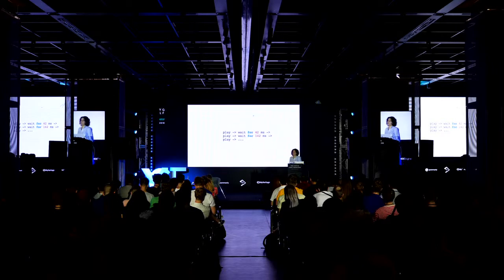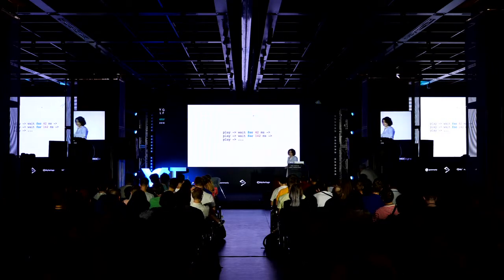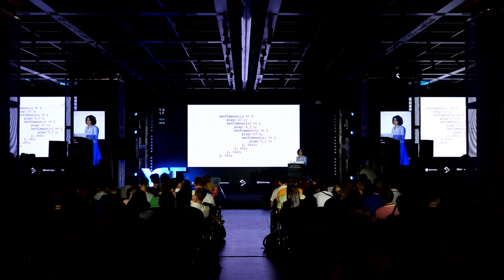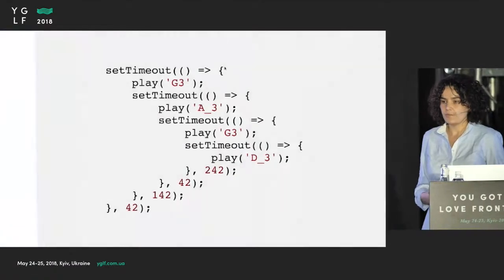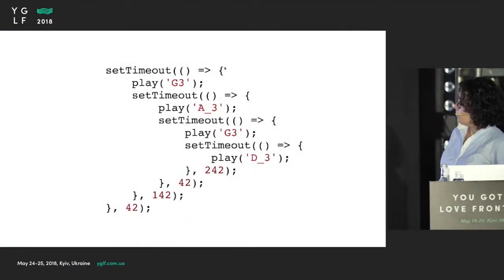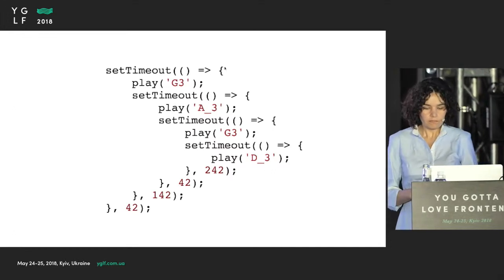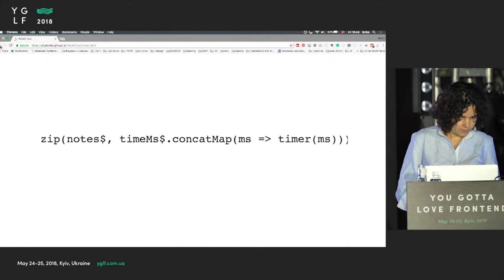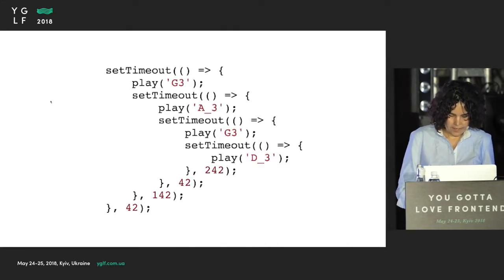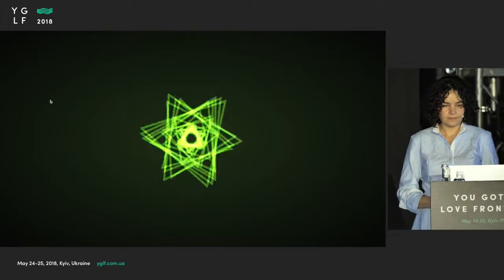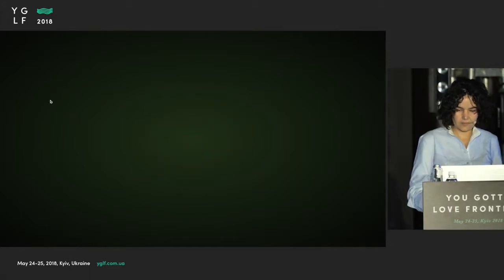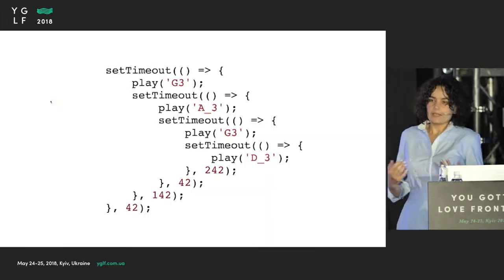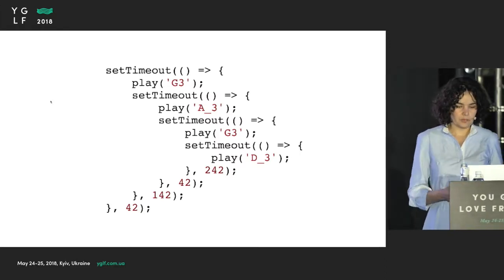What I really want is to make this play in sequential order, like play, then wait, then play, then wait, and so on. So how can I do this with setTimeout? The obvious answer is callback hell. And it works. But I can hardly call this code manageable.